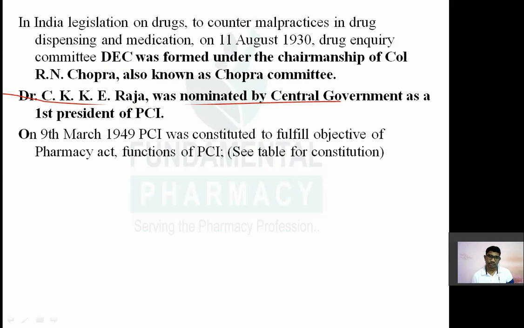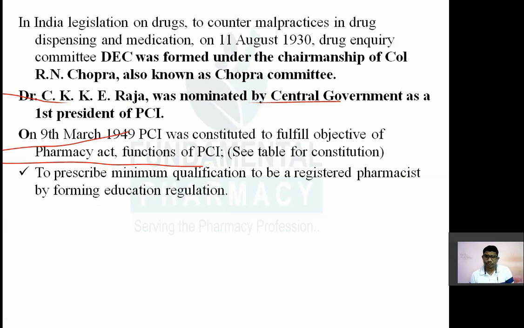So इसके ऊपर भी कम से कम 2-3 बार क्वेश्चन आ चुका है. Remember this date, 9th March 1949. It was constituted to fulfill the objective of Pharmacy Act. What is the objective of Pharmacy Act? Pharmacy Act का जो objective है, to ensure the smooth and efficient running of pharmacy profession in India. That was the objective of Pharmacy Act. To fulfill the objective of Pharmacy Act, this Pharmacy Council of India was constituted on the 9th March 1949.